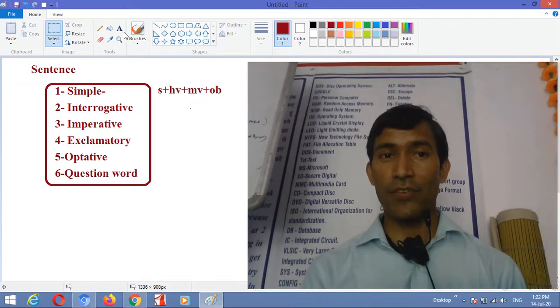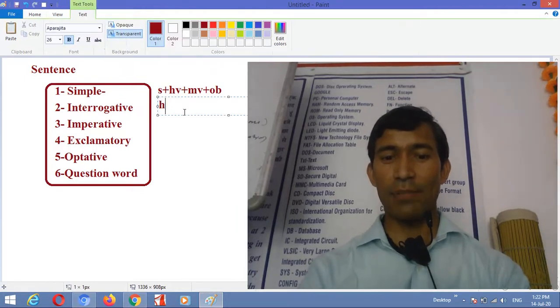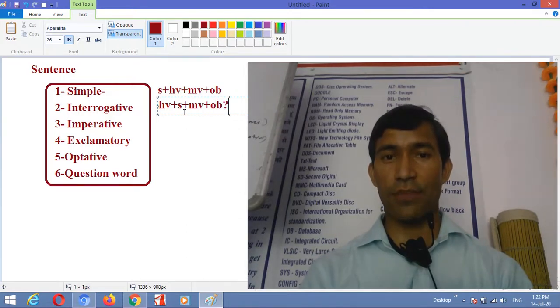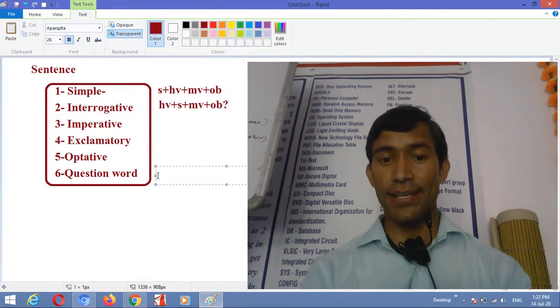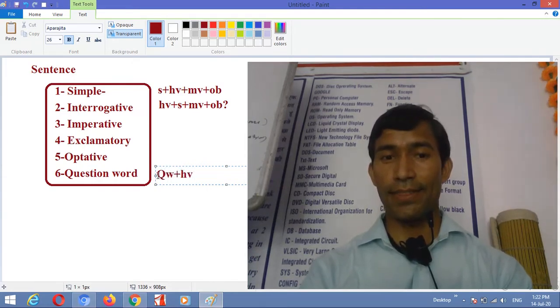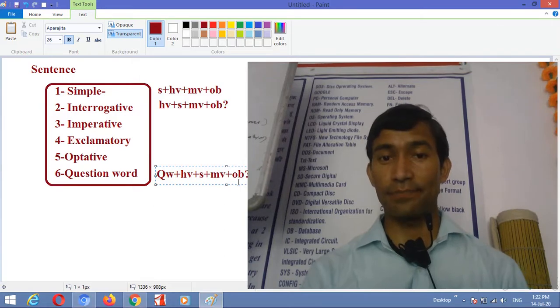Now we can create interrogative, but there's a small change. Helping verb comes first, then subject, then main verb, and then object with a question mark, right? And the same thing happens with a question word: because it is a question word, it comes first. Then helping verb, then subject, then main verb, and then object and question mark, right?